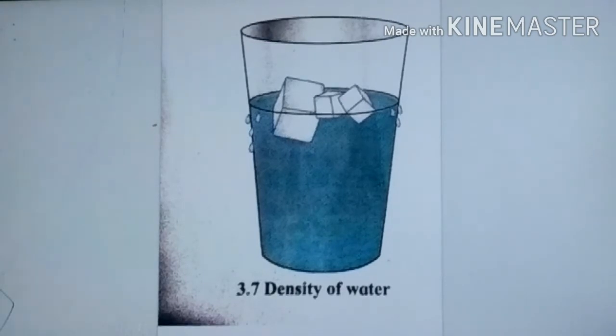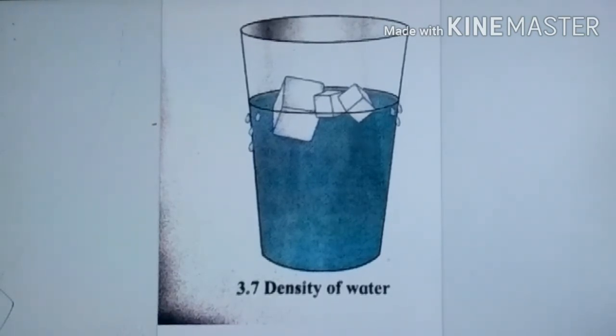So when the water freezes, that is when it transforms into a solid state. First the water was in liquid state, and when it gets transformed into a solid state to form ice, at that time what happens? Its volume increases. When the volume increases, the density decreases.